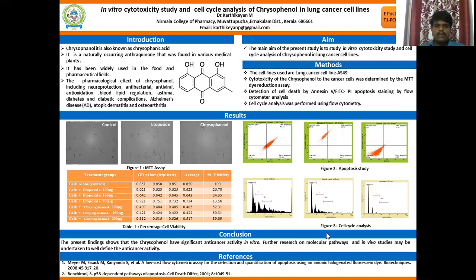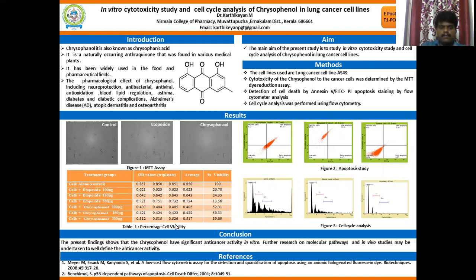Now I would like to shift to the results I got after following these methods. We can see a diagram which shows the control, etoposide and chrysophanol, which gives a good idea of the viability of the cells after the MTT assay. In the case of cells alone, the control, 100% of cells are viable.